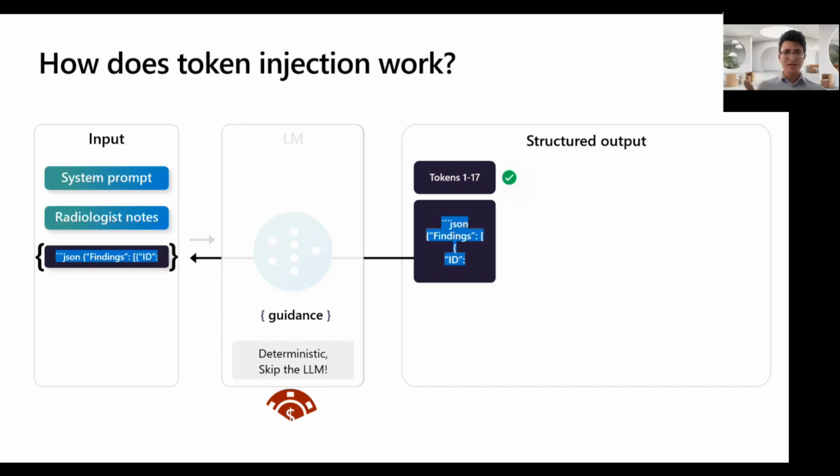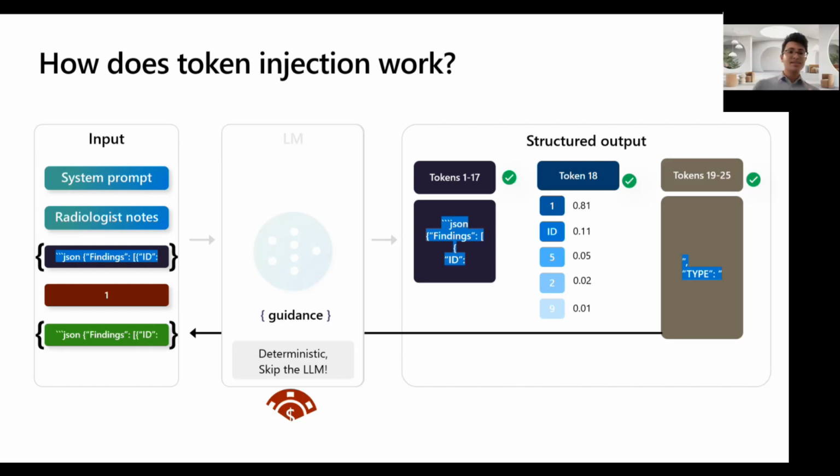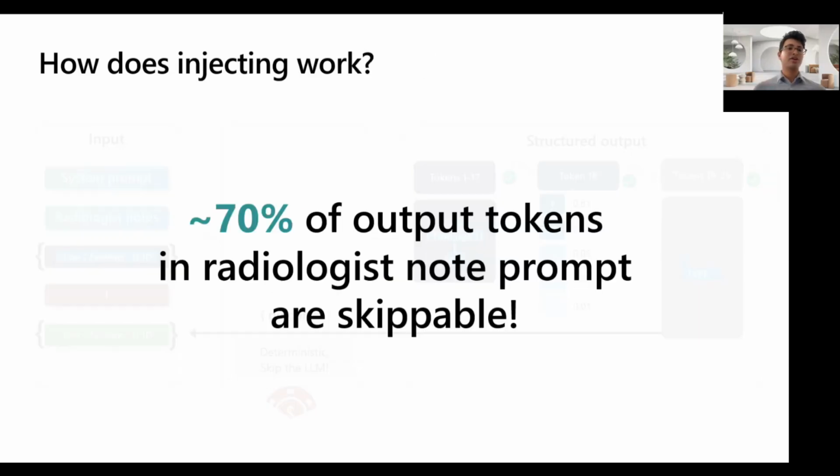So, I'll walk through a little bit about how this works. For the first 17 tokens, we inject them into the state, and then we get to a point where we actually need to generate something. Like the ID is not deterministic. And guidance recognizes this, so we do the standard routine, and we generate the one token that represents the ID. And then guidance notices that the next 7 tokens are completely deterministic again, so we get to skip over the LM, inject them into the state, and repeat this process over and over again.